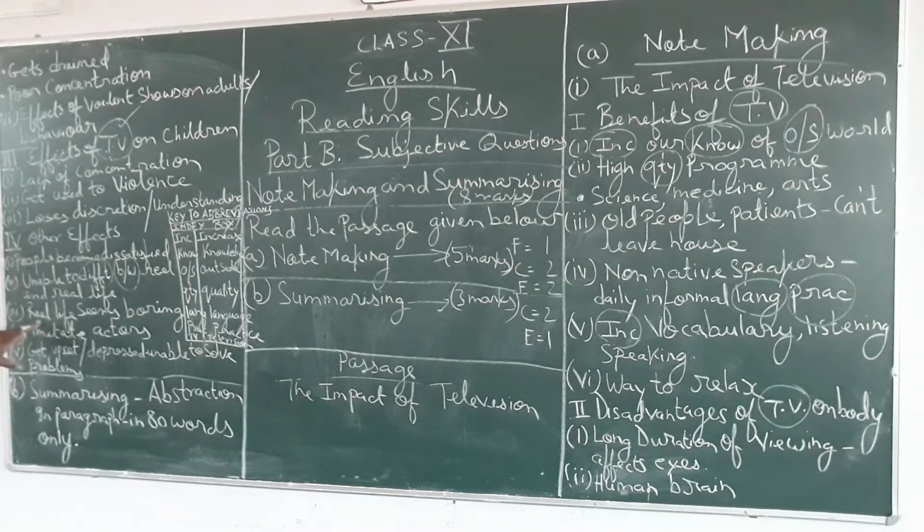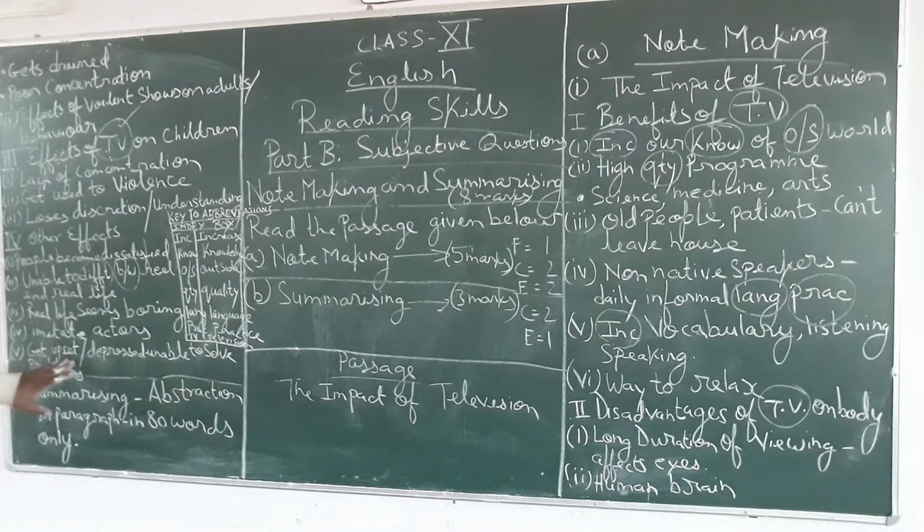Okay. Point number 3, real life seems boring. For them, natural life, real life seems very boring. And what they are doing, imitating actors also. Copying actors, imitating actors. This is a very bad thing.